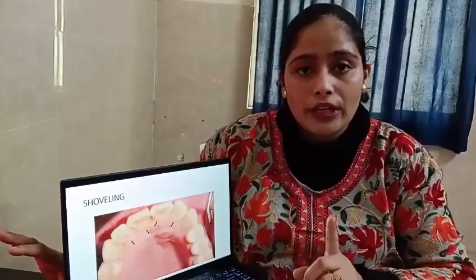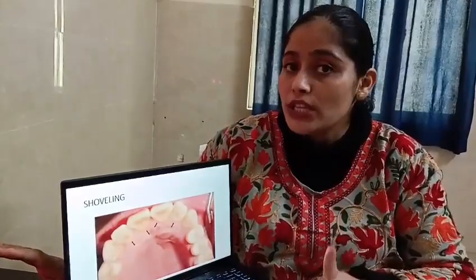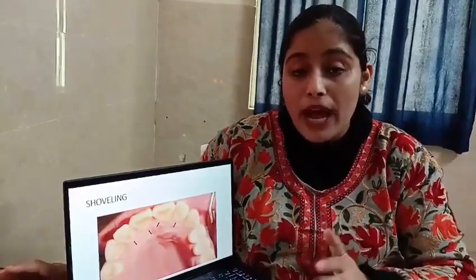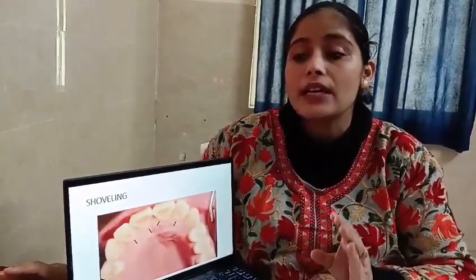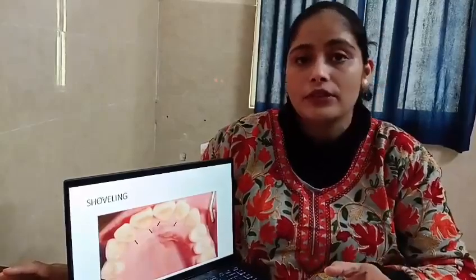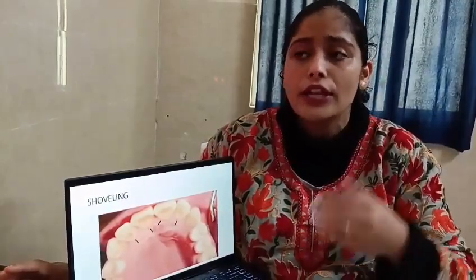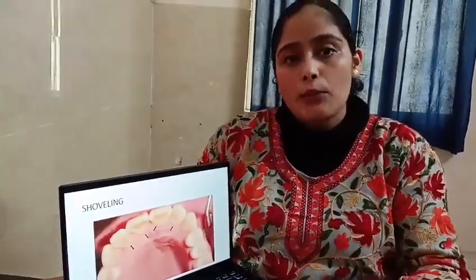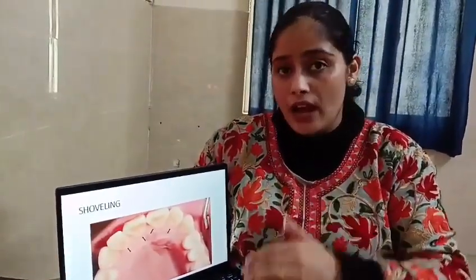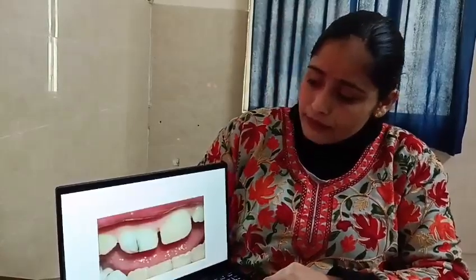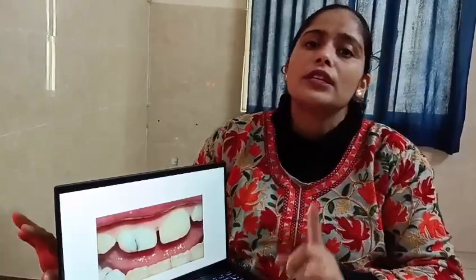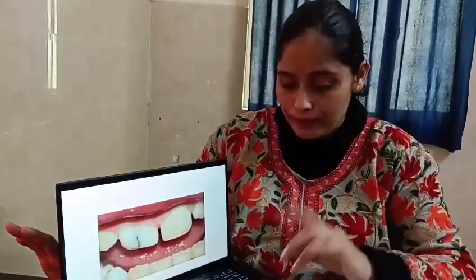Then shovelling. Shovelling was an anomaly seen only in the northeastern group, and it was backed by research because shovelling is a characteristic trait of Mongoloid races. It is not seen in other races, or is seen to a very small extent. The same was seen in our case also. We also saw cases of gemination, which was also seen in Mongoloid races, in the northeastern group only, group A.